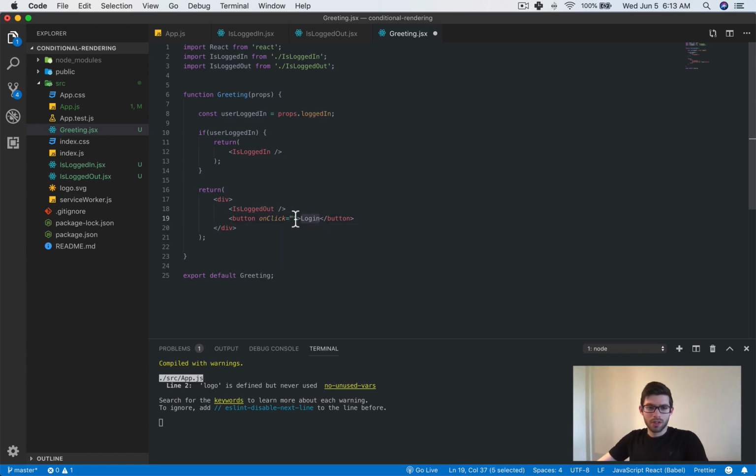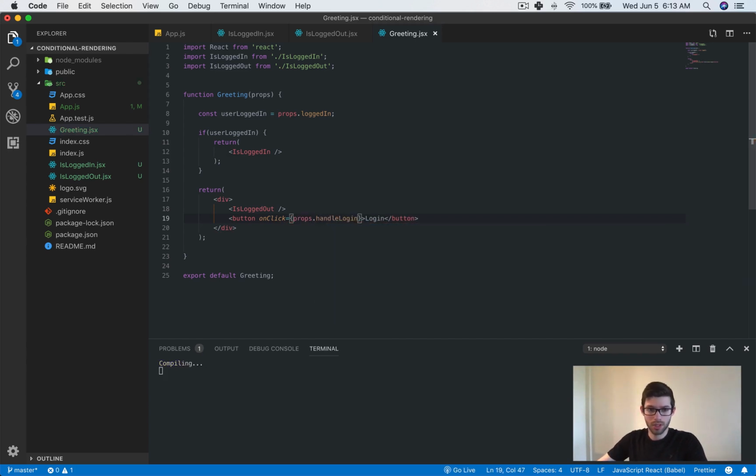So what we're going to do now is we'll have this onClick, and we'll say props.handleLogin. Of course, this doesn't exist right now.